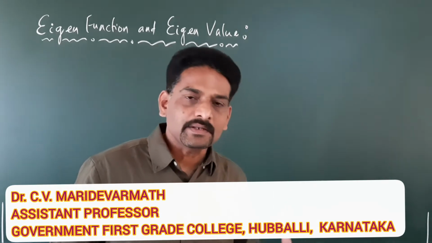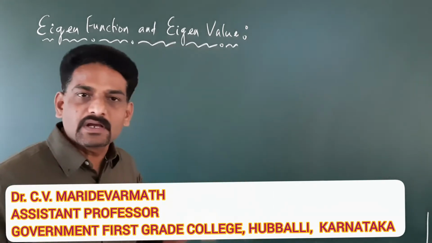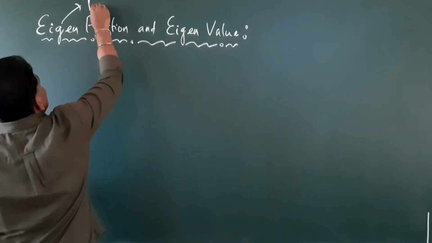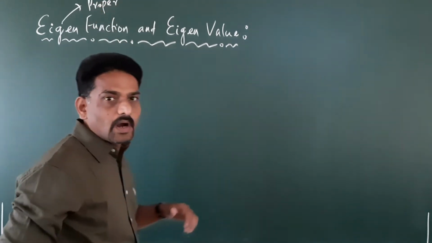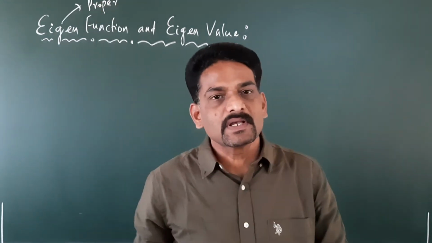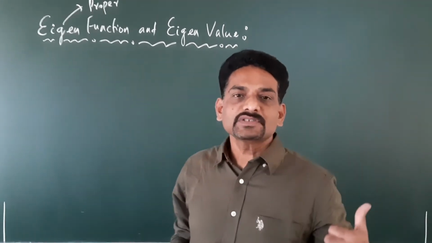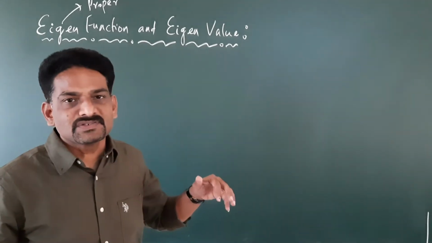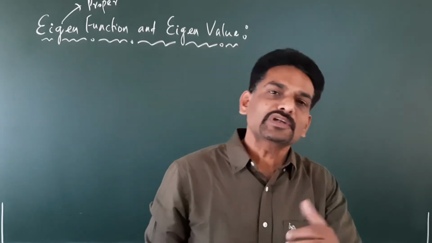Now, eigen is basically a Greek word. It means proper. The meaning of eigen is proper. So, eigen stands for proper, means a proper function and a proper value. So, we will try to understand what this is all about. To understand the eigenfunctions and eigenvalues, let's go to the Schrodinger equations.